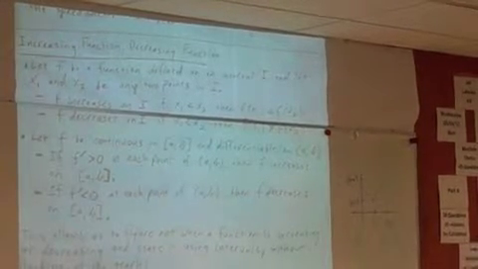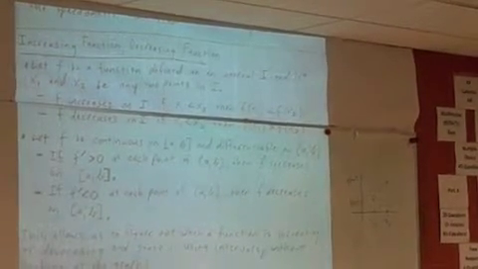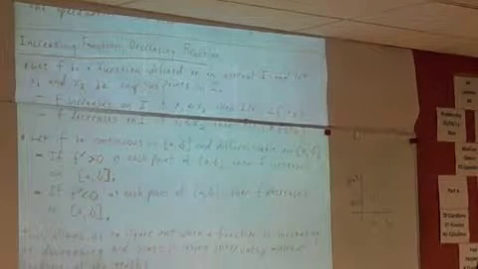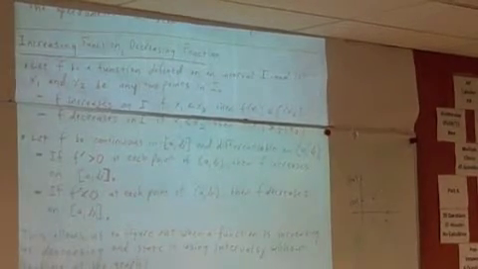This allows us to figure out when a function is increasing or decreasing and state it using intervals without looking at the graph. And again, this is what people did for many, many years before these wonderful graphing calculators. They did all this by hand. So here, let's look at this example right here. x squared minus x minus 12.